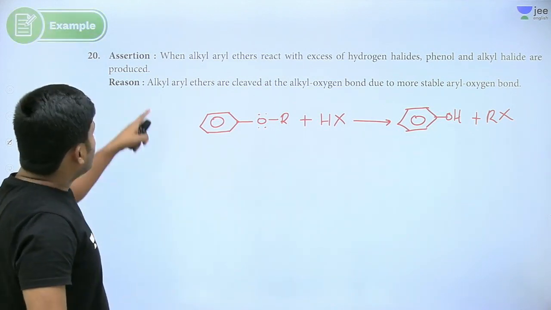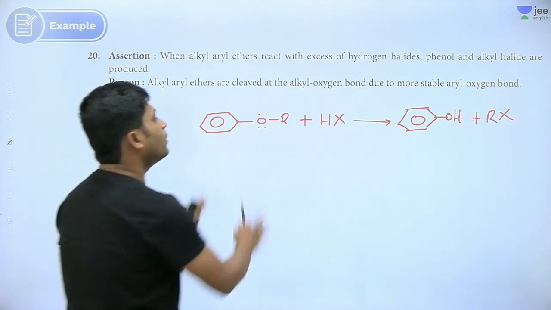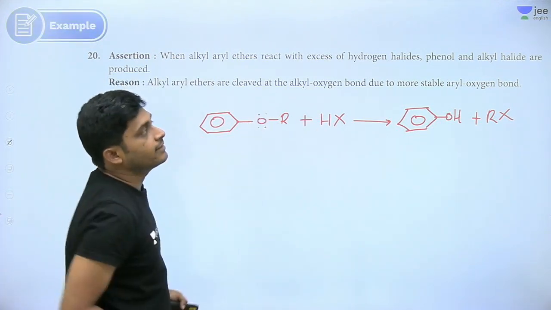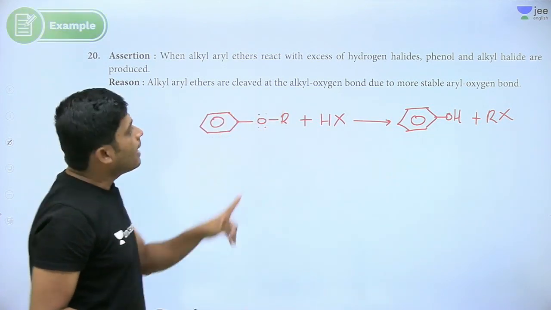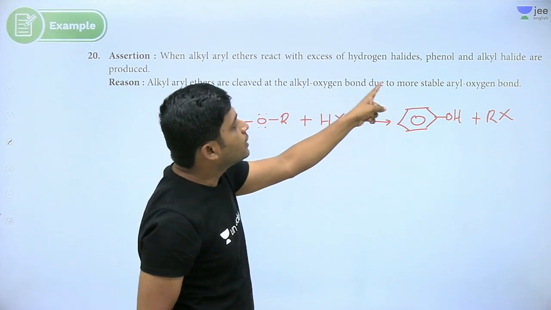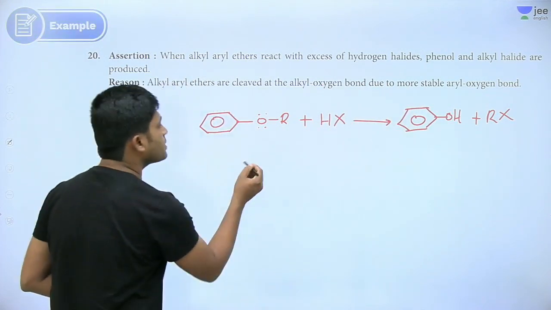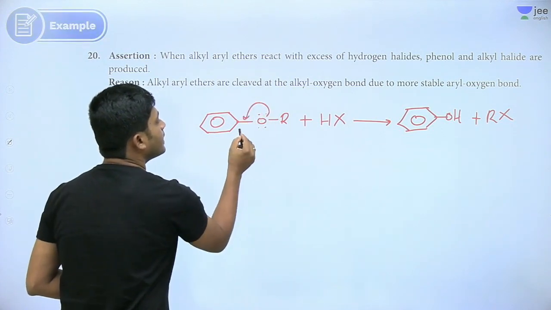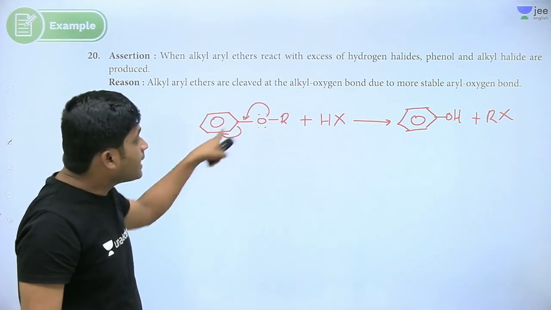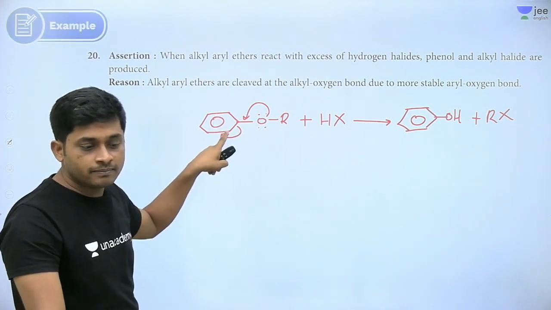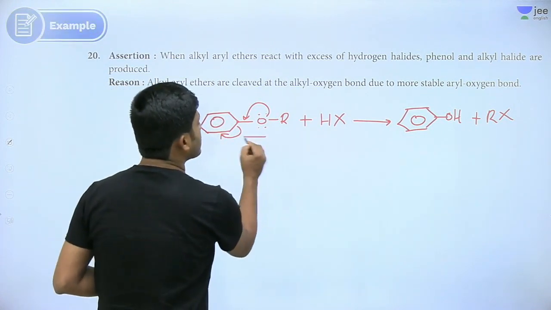Right. So what is the reason? The first one is correct only because we always get phenol, we don't get aryl halide. So alkyl aryl ethers are cleaved at the alkyl oxygen bond due to the more stable aryl oxygen bond. So is this more stable or less stable? See here, there is a resonance effect. So because of resonance, what is happening here? A double bond is formed. Yes or no? There is double bond formation. So that's why this is a stable bond.